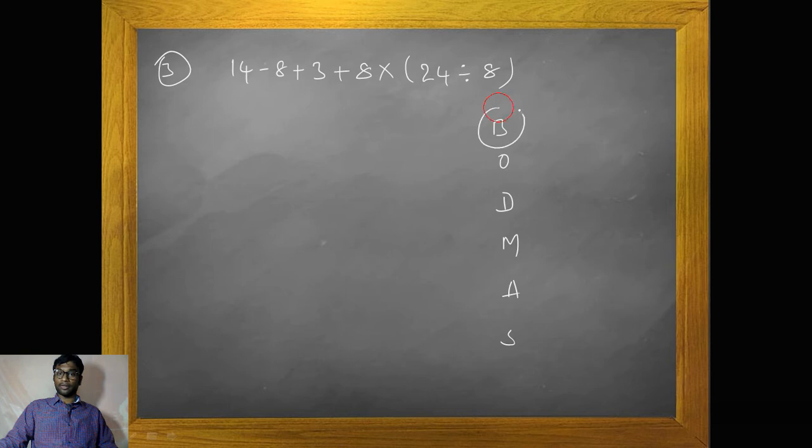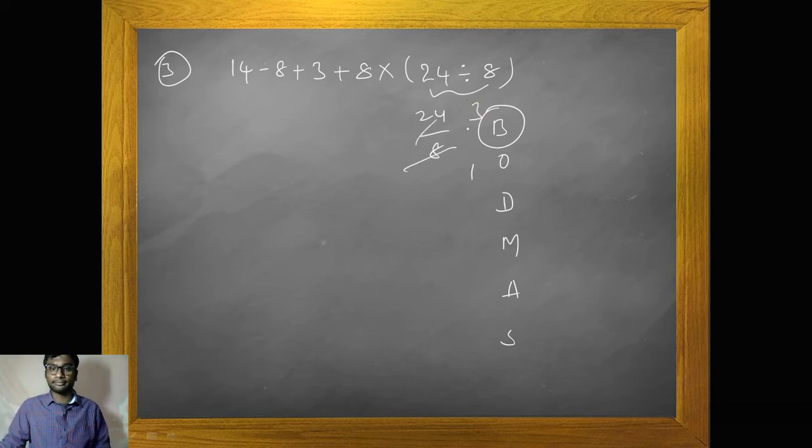First preference should be given to the brackets. In the bracket we have 24 divided by 8, which is 3. Now it is 14 minus 8 plus 3 plus 8 into 3.